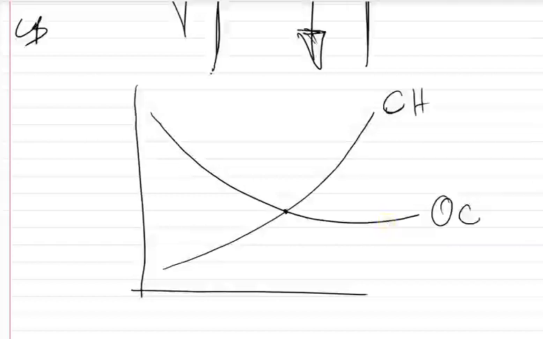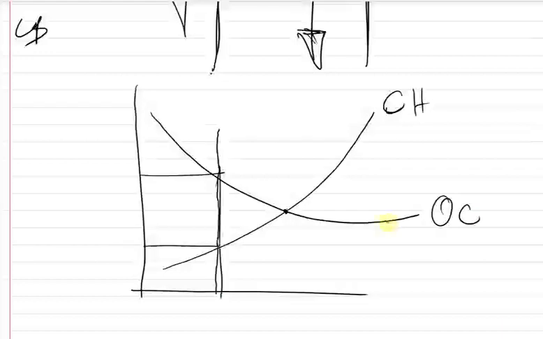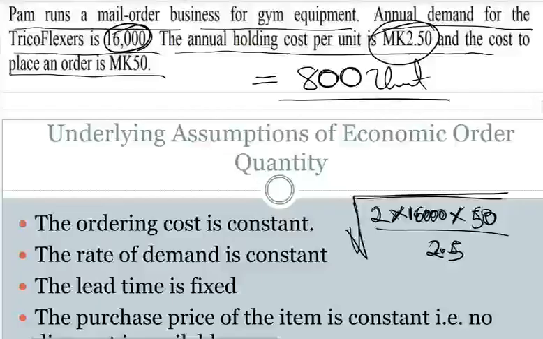If I choose to go higher, I'm going to reduce this but increase this higher, so it won't be optimum, but this one will be the most optimum. That's why it's called economical, right? Coming up with the lowest cost. That's economic order quantity. You just have to know how to apply the formula.